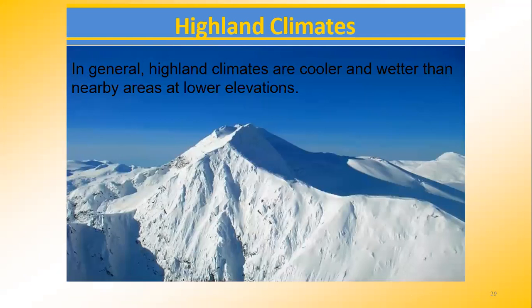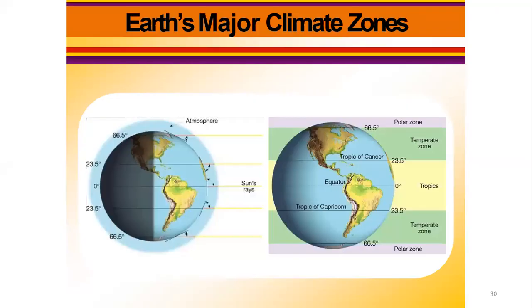So, in general, highland climates are cooler and wetter than the nearby areas at lower elevations. We already know that if you're at a higher elevation, you are going to be cooler. Like, hill stations are the most preferred vacation destinations in India during the summers, because we know that the temperature is cooler than at the lower elevations.